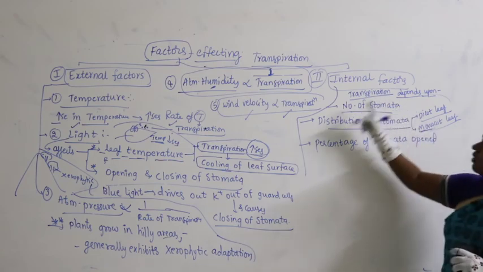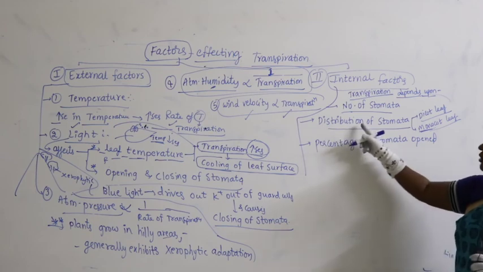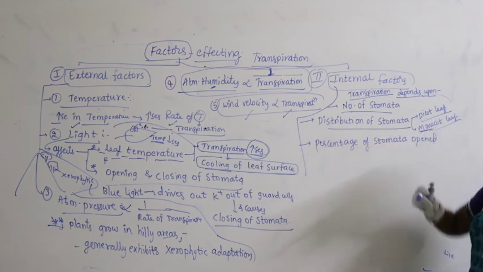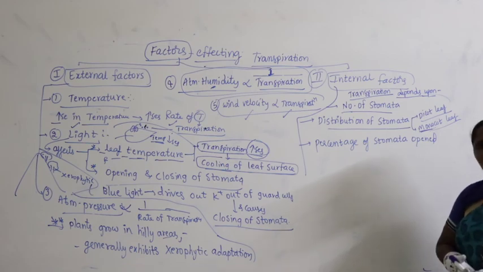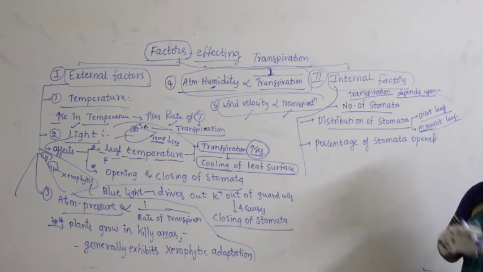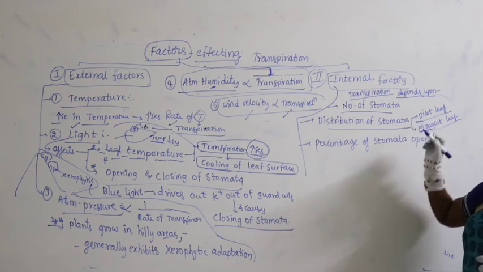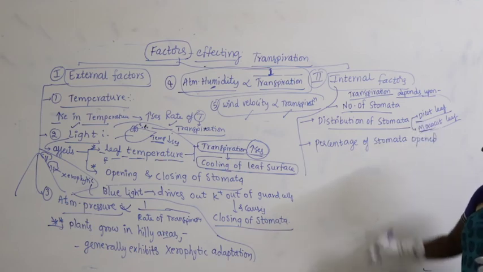So, transpiration also depends upon how stomata are distributed. For example, if you take a dicot leaf, dorsiventral leaf, what do you find? Upper epidermis has fewer stomata, or sometimes stomata are totally absent, when compared with the lower epidermis. That is the dorsiventral leaf we studied, right?